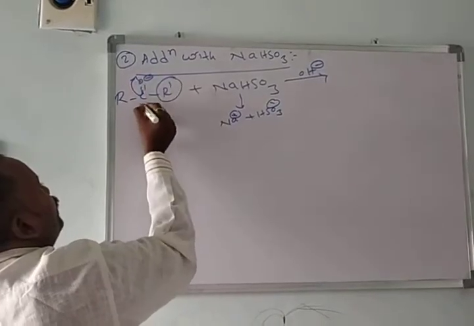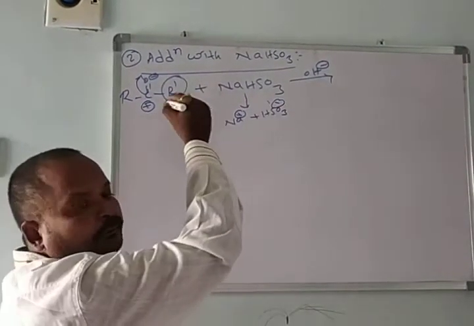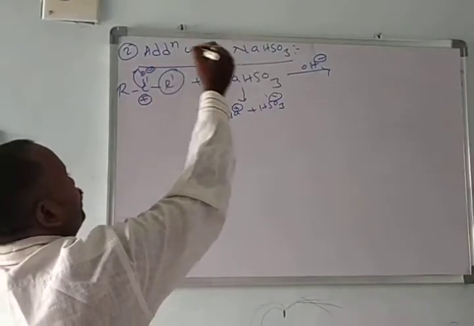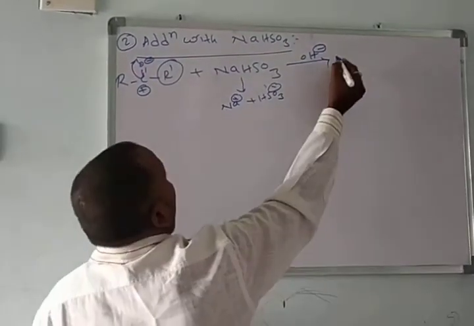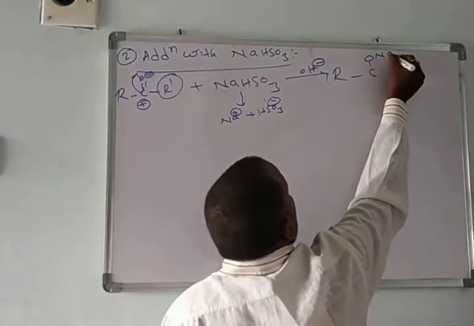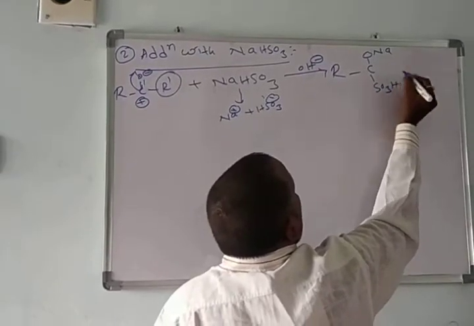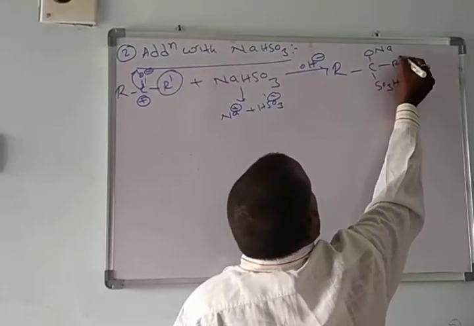Oxygen gets a negative charge, carbon gets a positive charge. Negative reacts with positive, positive reacts with negative. And what happens? R, C, O, Na, and here SO3, H, and here R dash.